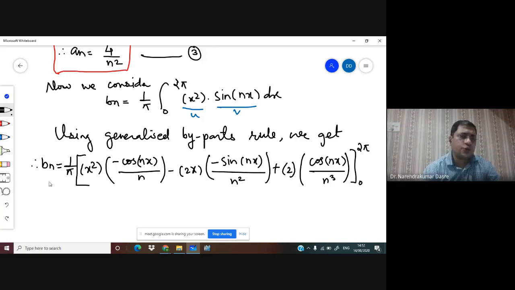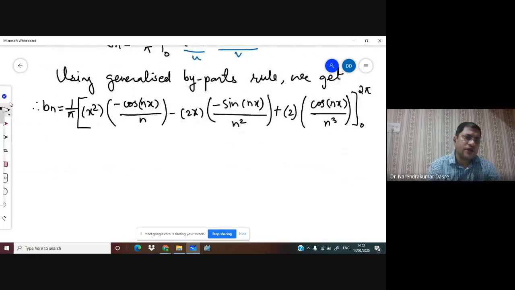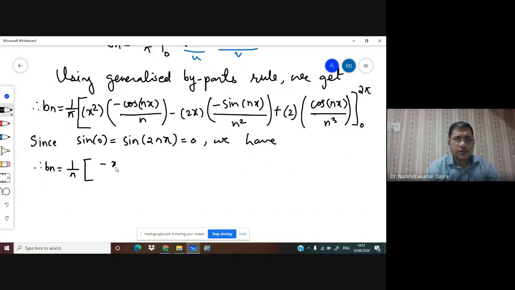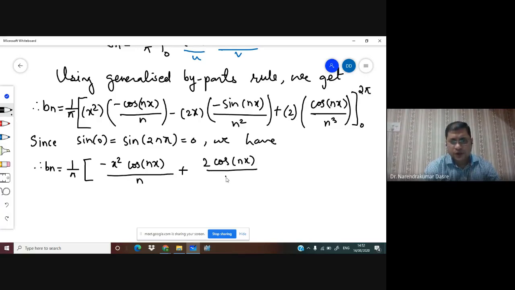Now let us apply these limits. So we get 1 upon pi. If I apply the upper limit 2 pi, since cos of 2n pi is equal to 1 and also cos of 0 is equal to 1, I'll have minus 2 pi square, cos of 2n pi upon n, plus 2 into cos of 2n pi upon n cube.